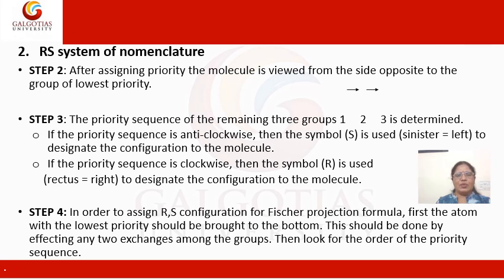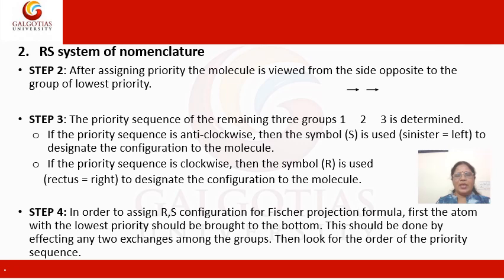And if the eye moves anti-clockwise, then we have to give the configuration S to that particular stereoisomer. Here the meaning of S is left, that is sinister. So this is how we can designate S to the stereoisomer.